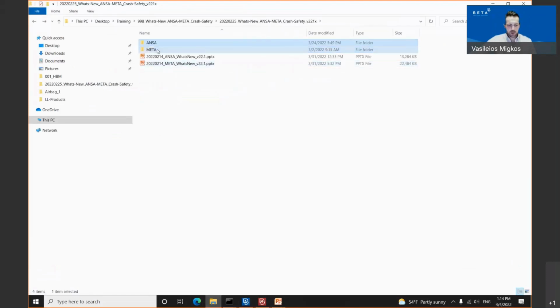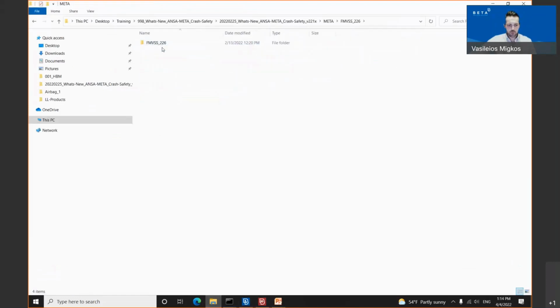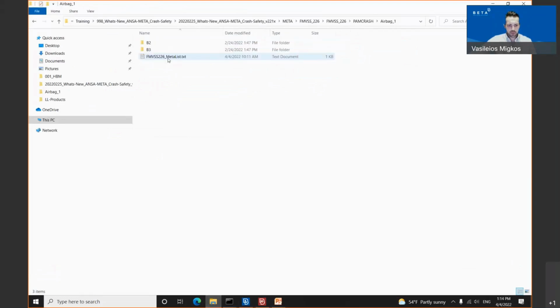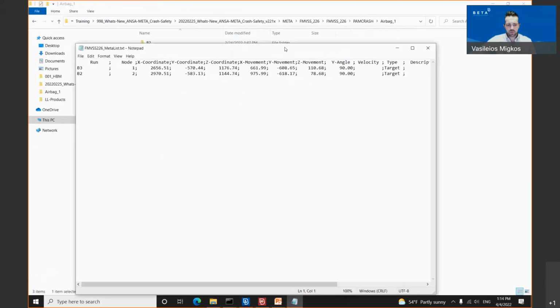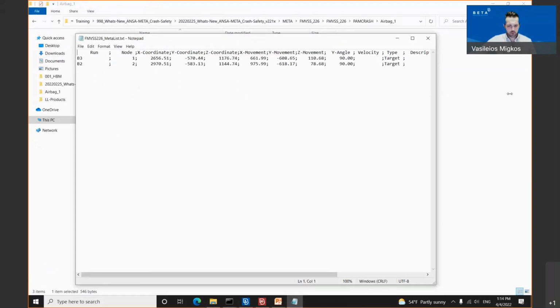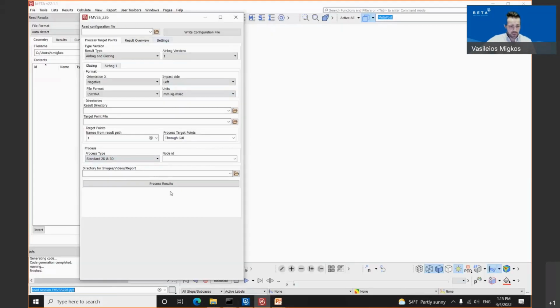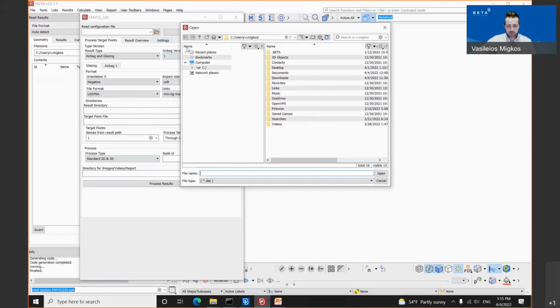The target point file is a file which can be extracted from ANSA, and I will open up a target point file in order to show you how this target point file looks. It is a file with 2 of the 4 points of this protocol with the coordinates and some values inside. We have saved a configuration for these 2. I will open up this configuration.